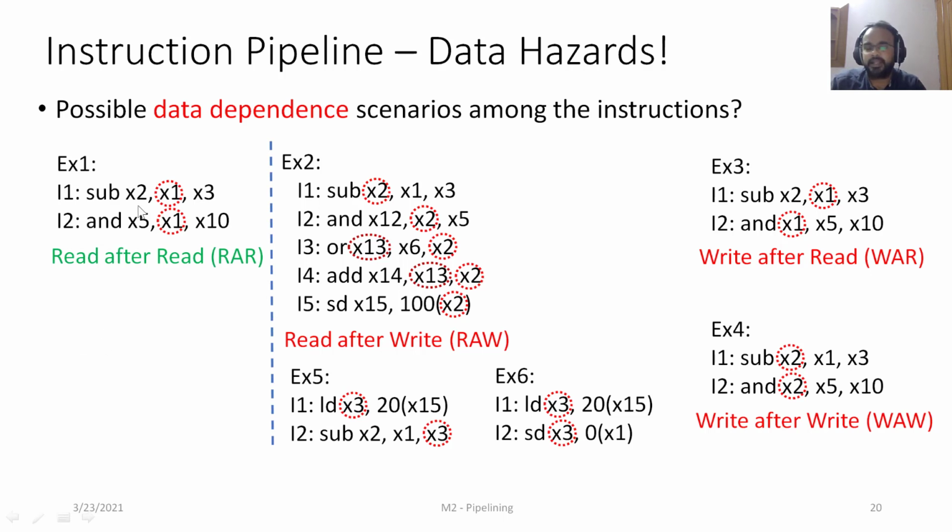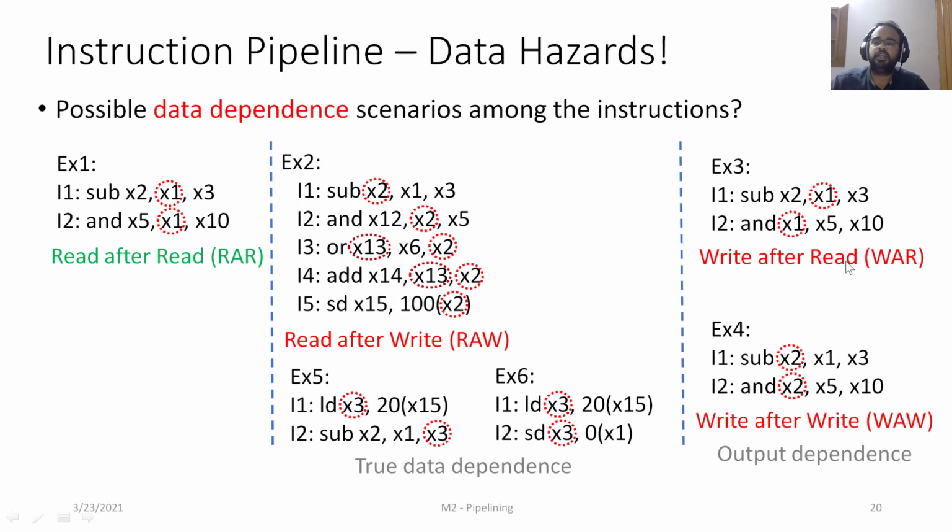So if we categorize all these dependency scenarios, the first one, read after read, is not an issue at all, right? The second one, read after write, is called true data dependence, because as we execute one instruction after another in that sequence, even then we will face the issue, because one is producing and some instruction following it is consuming it.